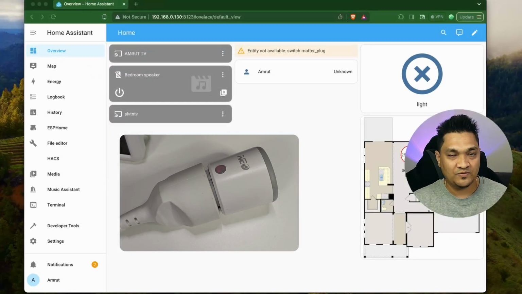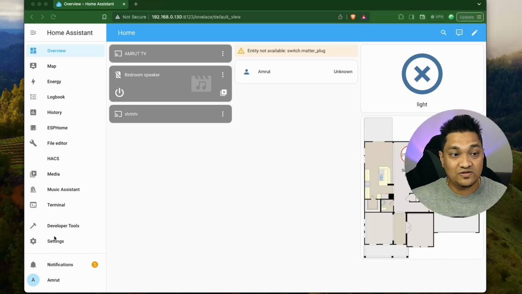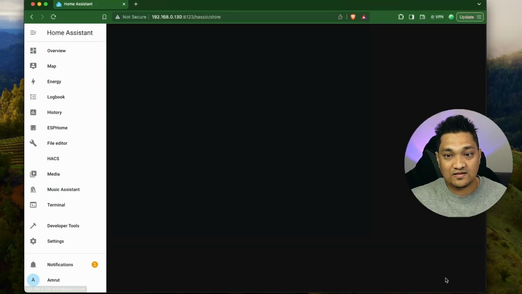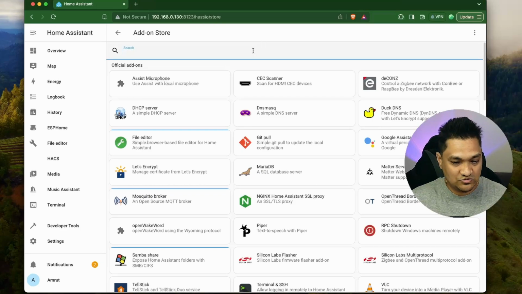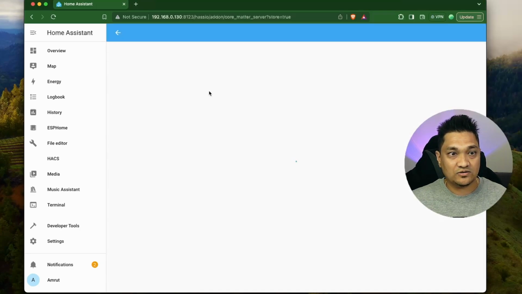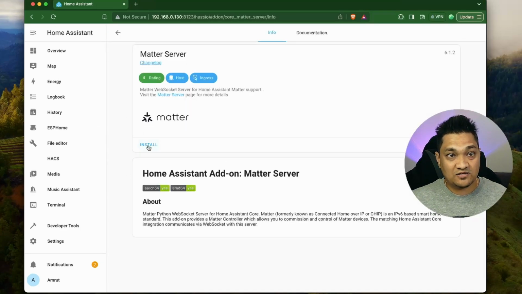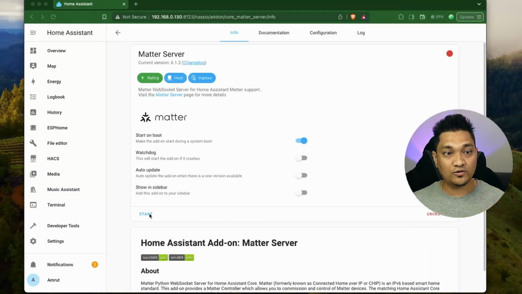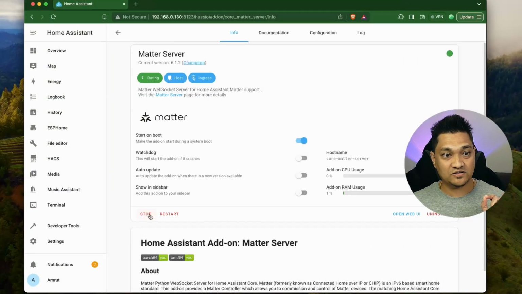act as a controller. So for this what we have to do is we need to go to settings, and in the settings we are going to go to add-ons and then this add-on store, and I'm going to search for Matter server here. Now this Matter server, I'm going to install this right now. And now what I'm going to do is I'm going to click on start to start this Matter server.